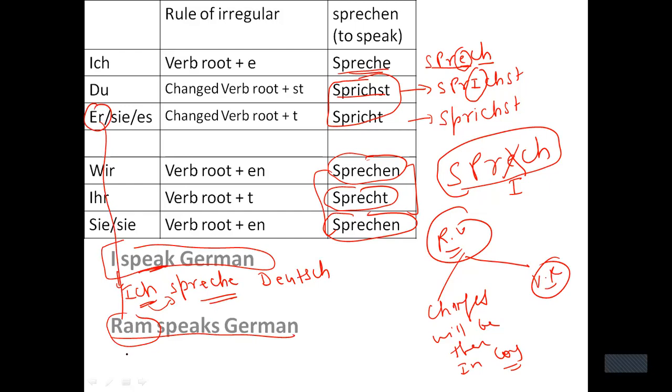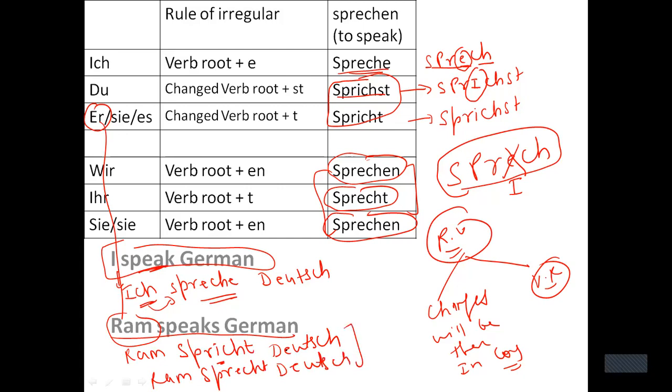So here I have to change the verb root. So Ram spricht. The spelling is different. Ending will be there, but spelling is different. Ram spricht Deutsch. I cannot write Ram sprecht Deutsch. It will be wrong because it is an irregular verb.